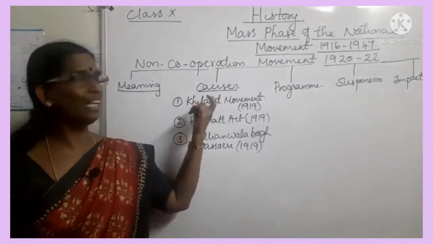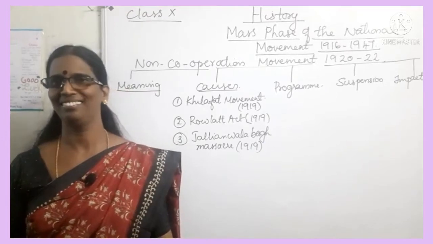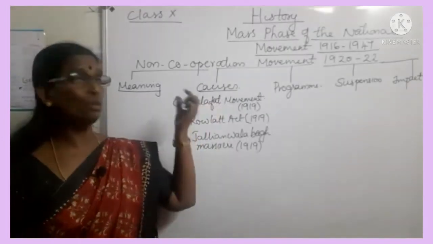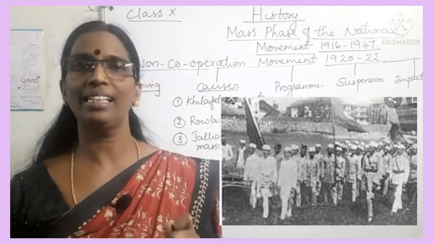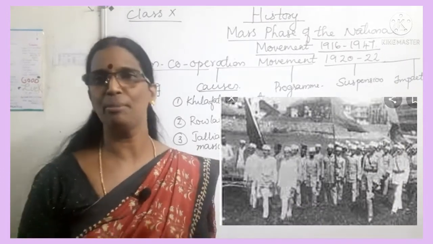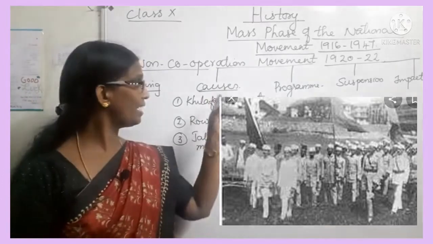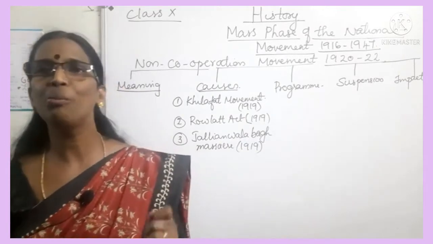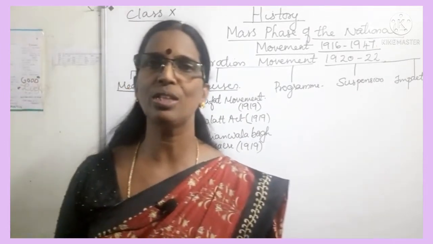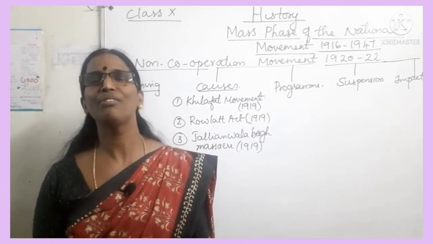So the first one, the Khilafat movement. What was the Khilafat movement? The Khilafat movement was an agitation conducted by the Indian Muslims against the British in India in the year 1919 due to the humiliation shown to the Sultan of Turkey by the British during the First World War.